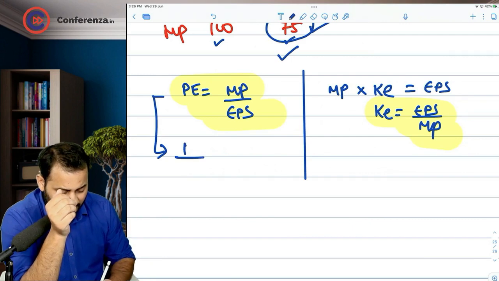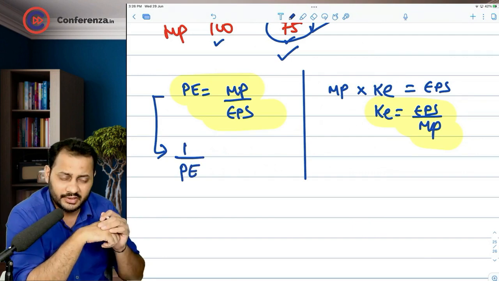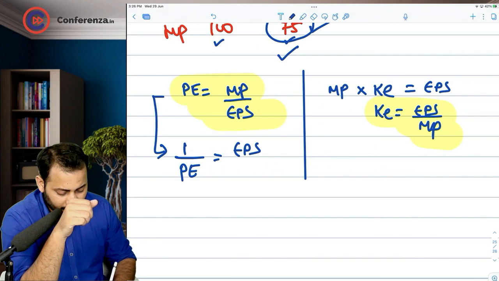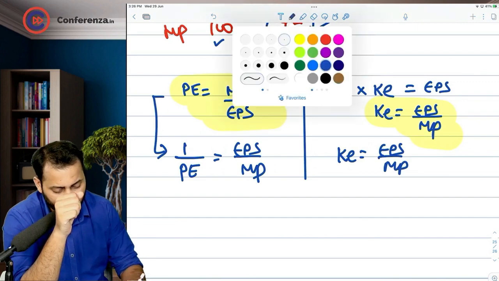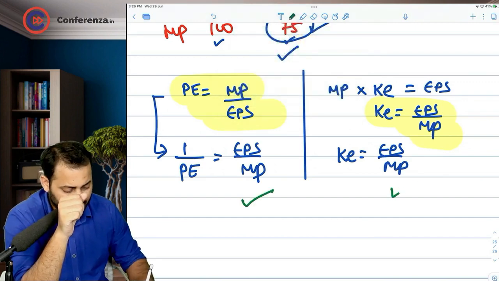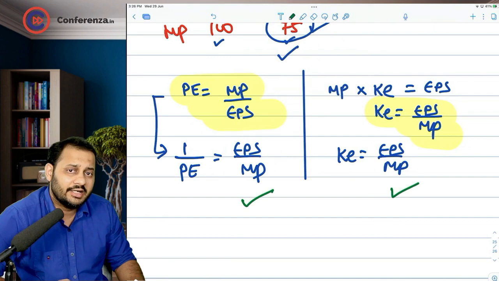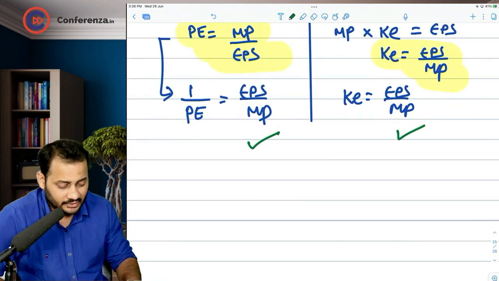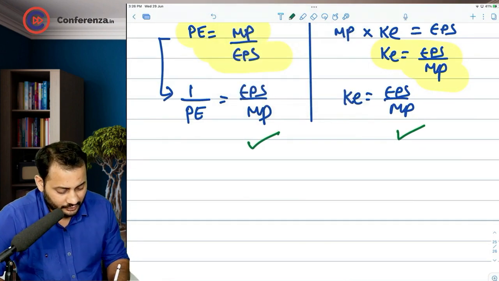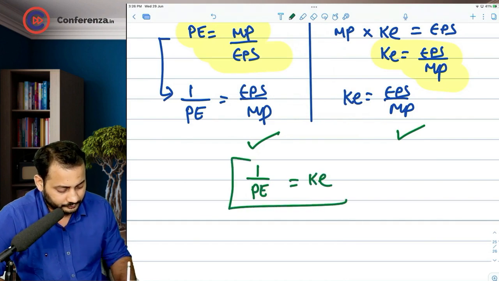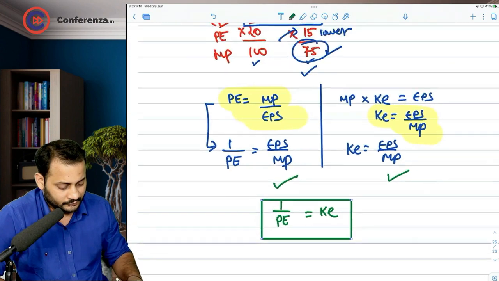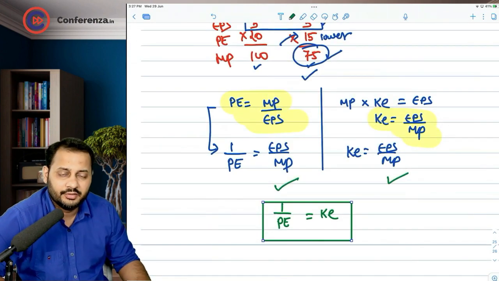So when we invert this, it will look like 1 by PE ratio is equal to EPS by market price. And on this side, KE is equal to EPS by market price. Now you will see this side and this side are same. Right hand side of both the equations are same. That means we can prove 1 by PE ratio is equal to cost of equity. This is how you have proved it, because both are same.